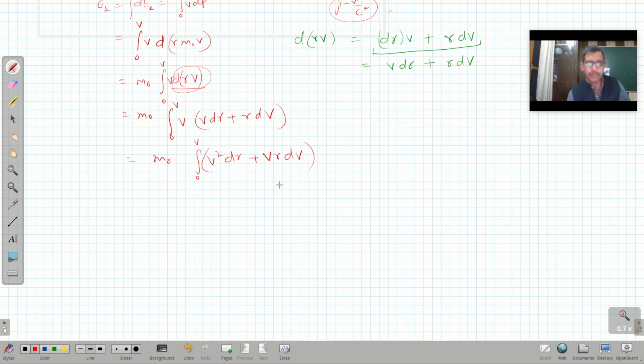To this one which we are getting here. Now let me try to look at this quantity, because this quantity comes out to be equal to m naught c square d gamma. How? Let us try to prove how this quantity is equal to this one.